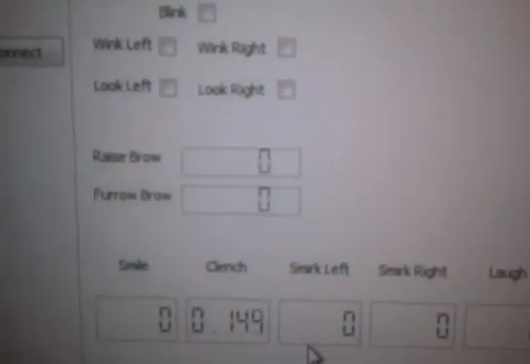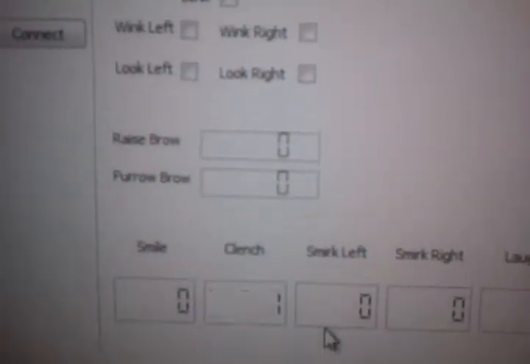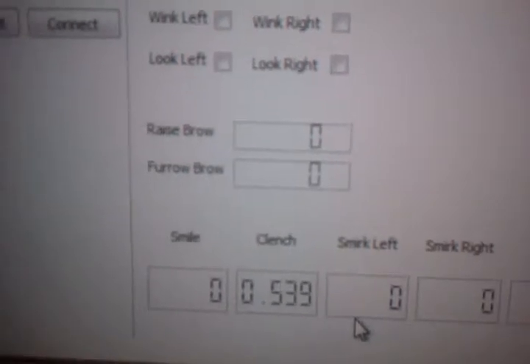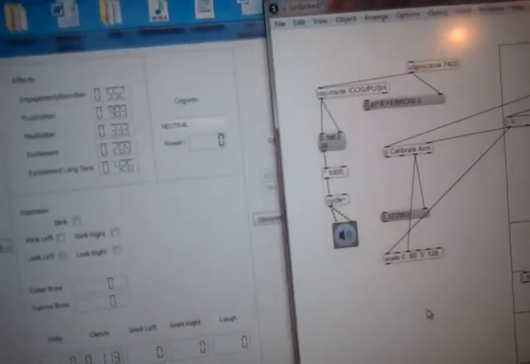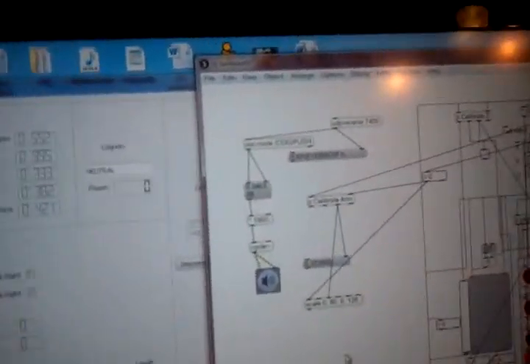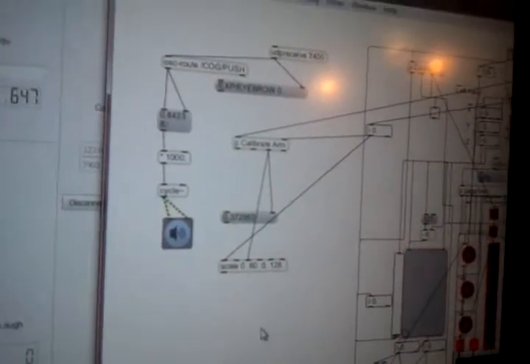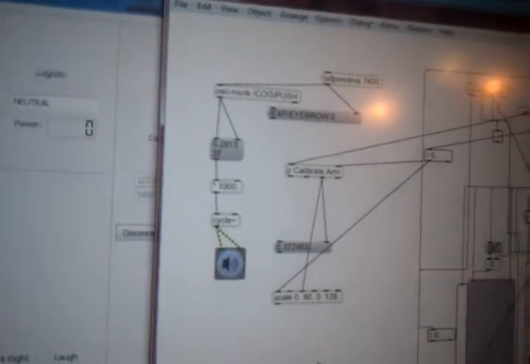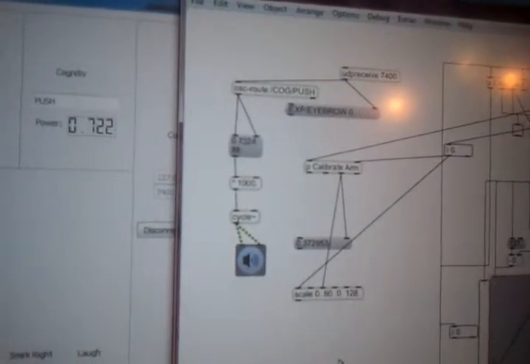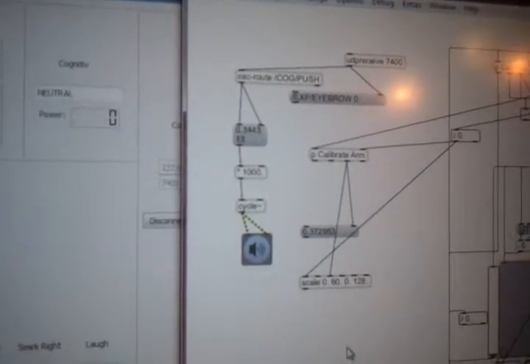Raise the brows. No? Nothing. Let me try again. The thoughts seem to be consistent though. Let's try it again. Compressor sound. Oh yeah, it's muted. Hold on. Let's try it again. At least that works.